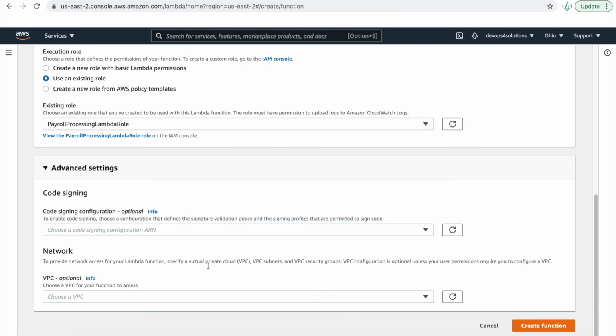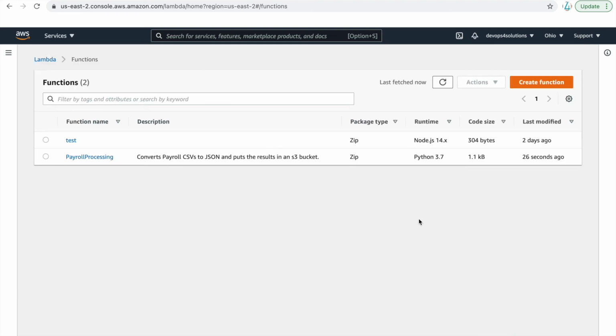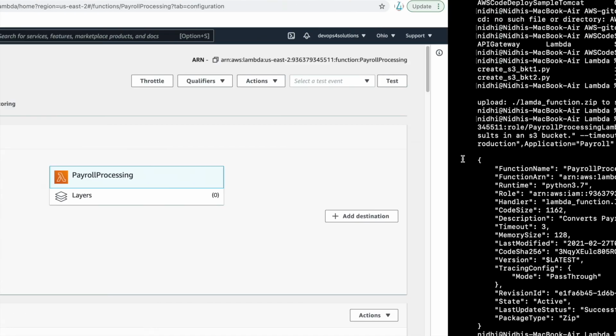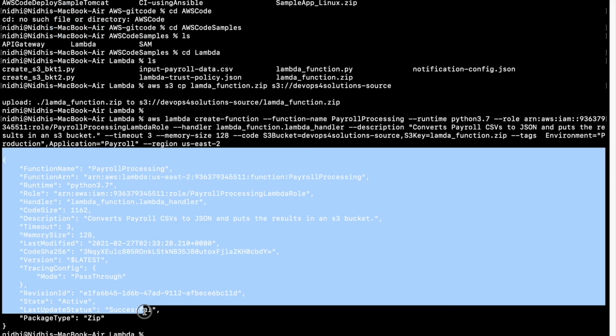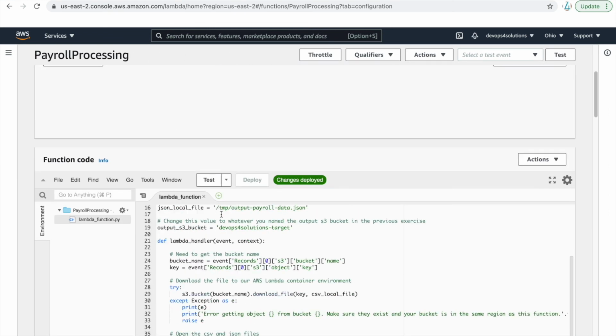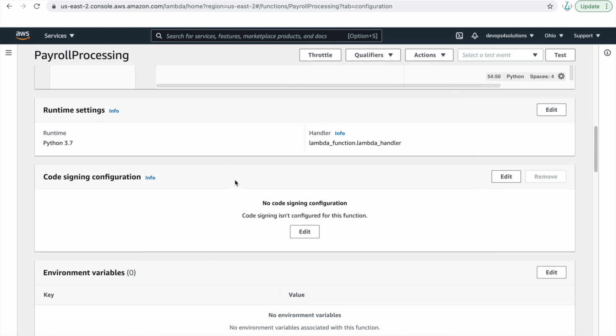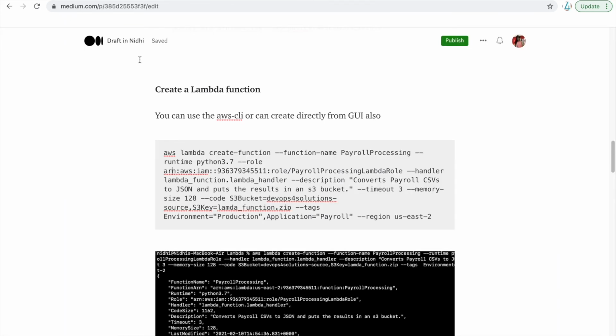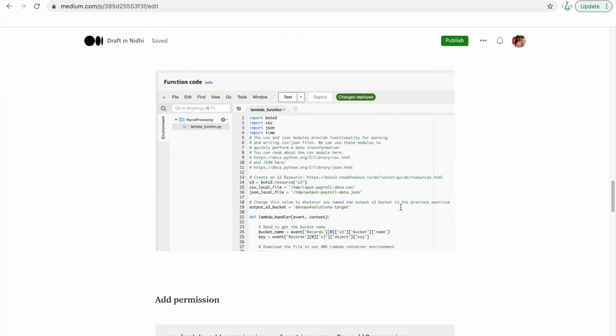You can define your configurations and create a function, and after you create the function, you can configure it for the memory and all those configurations. So here you can see that it has created this, and you can see this output from your console also. You can see that the function is there, okay, and all the settings. Okay, so now it's there.